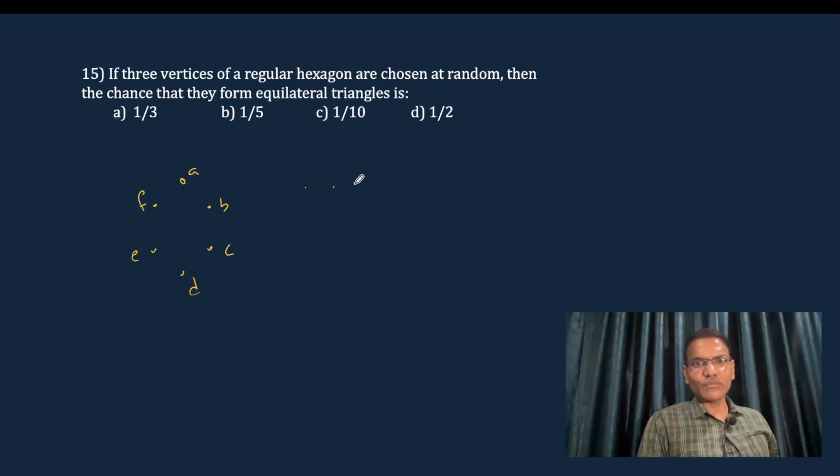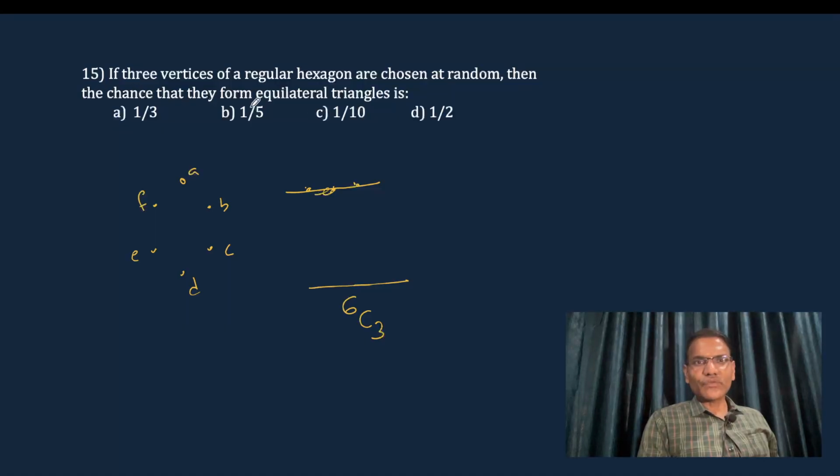If 3 or more points are in the same line, then we call them collinear, but no 3 points are collinear. In that case, if you select any 3 points out of 6, definitely we can make a triangle. So, how many triangles can we make out of 6 non-collinear points? Definitely 6C3 triangles we can form.